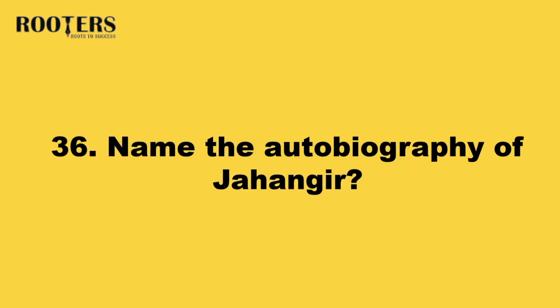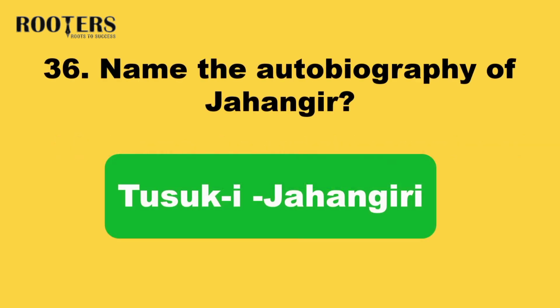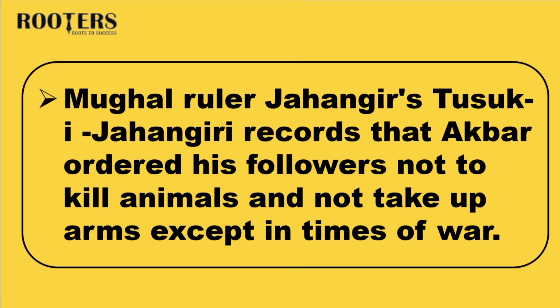36. Name the autobiography of Jahangir. Answer: Tuzuk-e-Jahangiri. Jahangir's Tuzuk-e-Jahangiri records that Akbar ordered his followers not to kill animals and not to take up arms except in times of war.